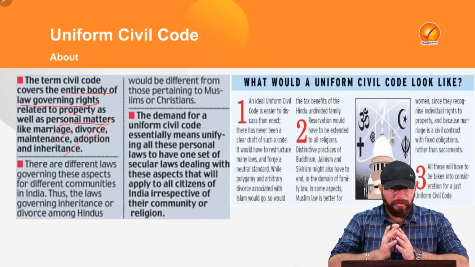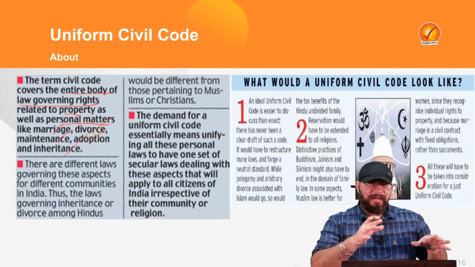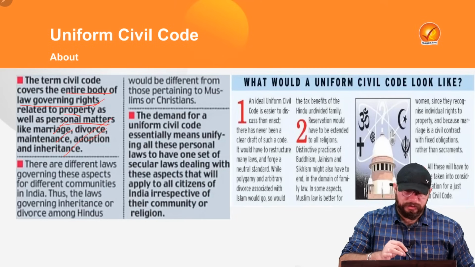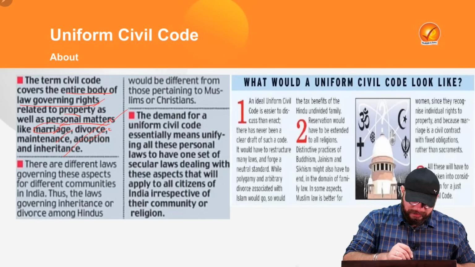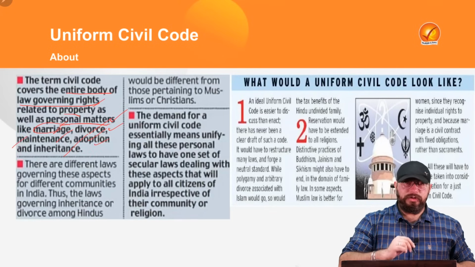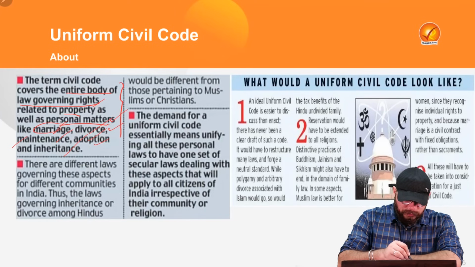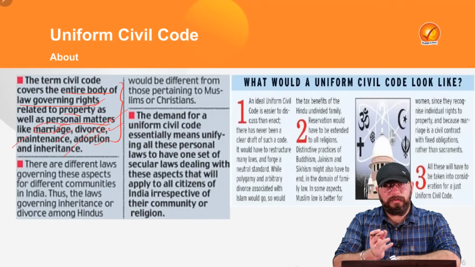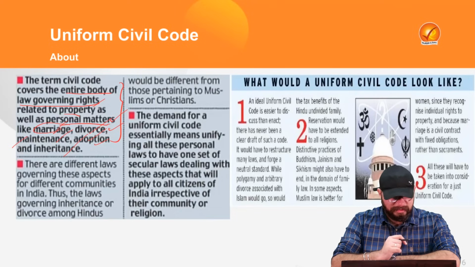So what is a civil law? What is a civil code? A civil code is a set of laws governing the rights in relation to property, and governing the rights in relation to personal matters. Now, what kind of personal matters? For example, your marriage, your divorce, maintenance after divorce, adoption and inheritance of properties. So the law dealing with all of these things is what we call civil law. And of course, there is another form of law, that is criminal law. But here we are discussing only civil law.